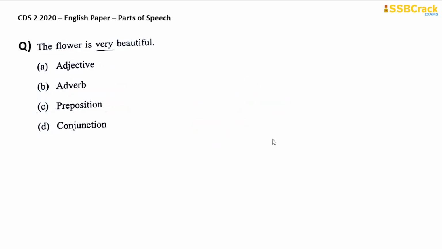Next one. The flower is very beautiful. This is a very easy question. Beautiful is an adjective. Very is modifying the adjective. So basically this is an adverb here. Okay. So your answer is option B.